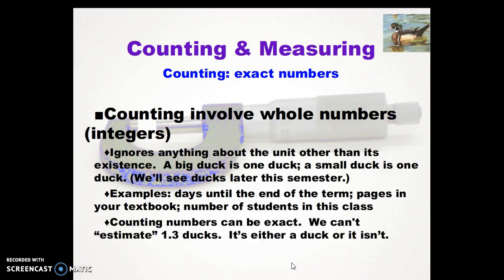Counting numbers can be exact. We can't estimate 1.3 ducks. It makes no sense. It's either a duck or it's not a duck. You either count it or you don't.